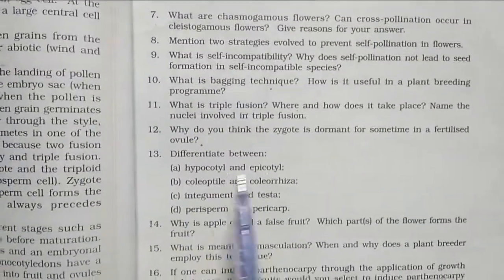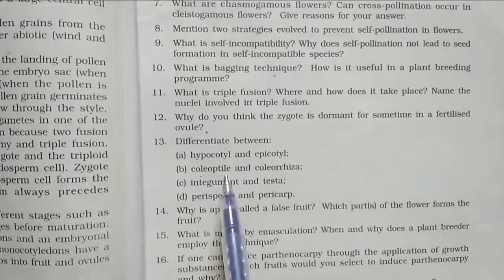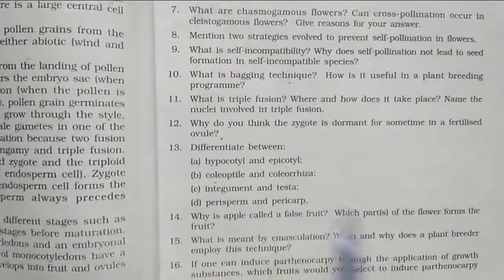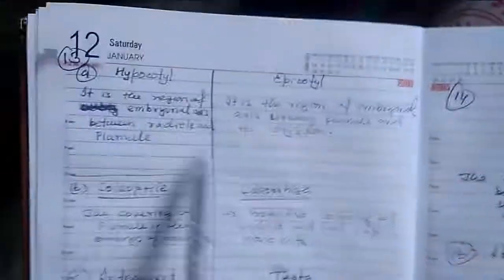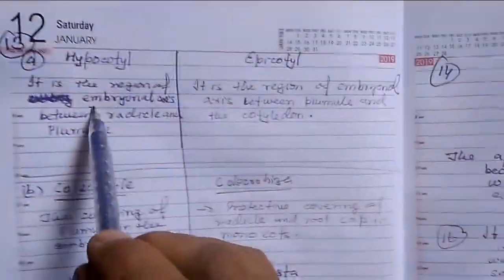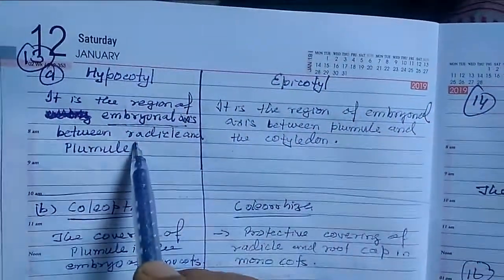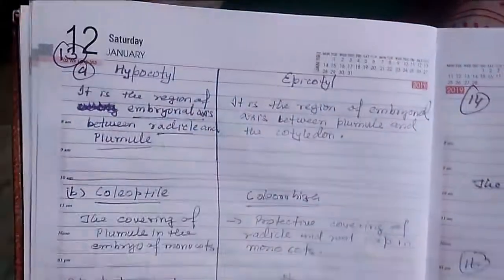Then come to question number 13. Differentiate between hypocotyl, epicotyl, coleoptile, coleorhiza, integument, testa, perisperm and pericarp. First, hypocotyl and epicotyl. The hypocotyl is the region of the embryonal axis between the radicle and the plumule.